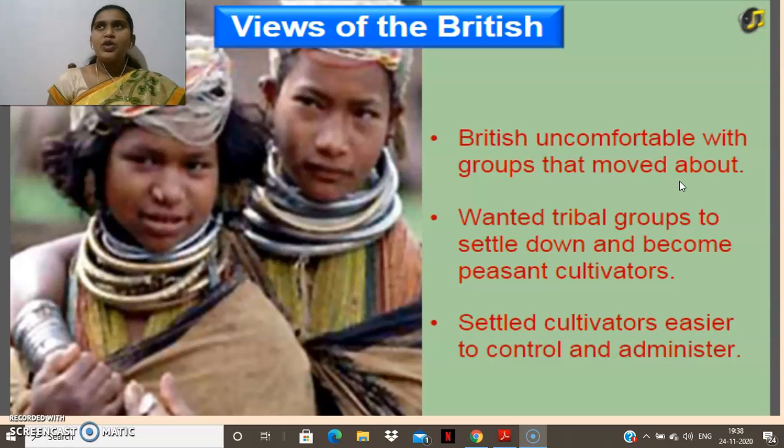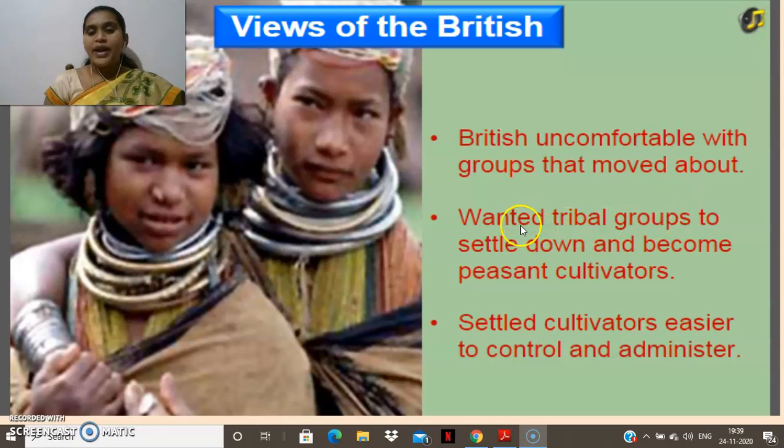So if the people are moving from one place to another for cultivation, that will not be a profitable job for the British. They were not happy with this group of people who moved from place to place with shifting cultivation or slash and burn cultivation. So the British were uncomfortable with the groups that moved about.